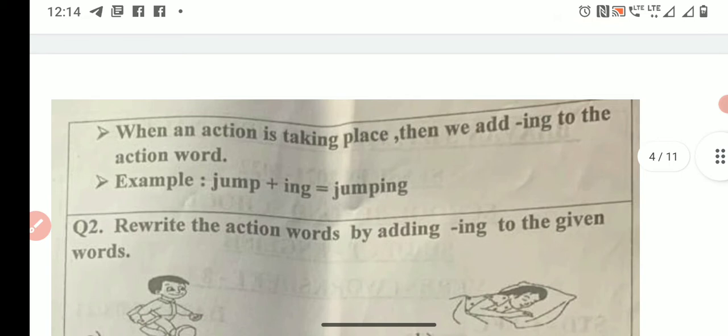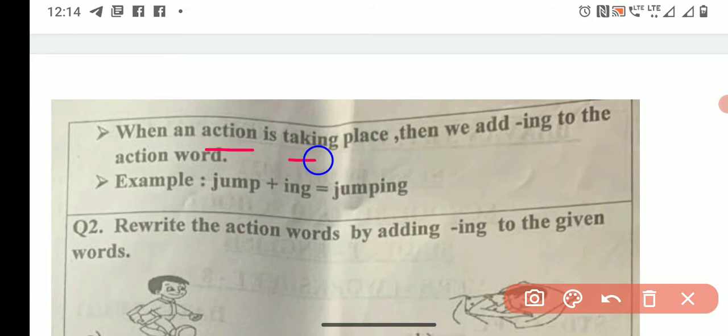Moving to the next word. Now children, when an action is taking place, then we add ing. When it's happening now, जब ये हो रहा है, अभी हो रहा है. ओके, अभी तुम जंप कर रहे हो, अभी तुम मुझे सुन रहे हो. Now you are all watching it. Now you are all looking at the screen. Now you are all listening to me. So watch plus ing, watching.